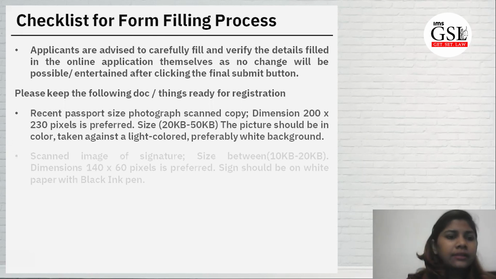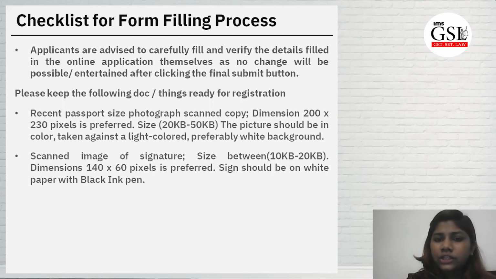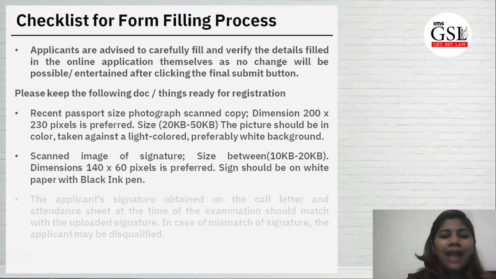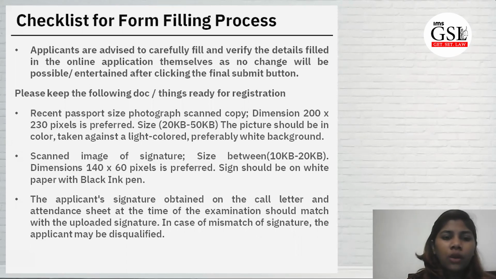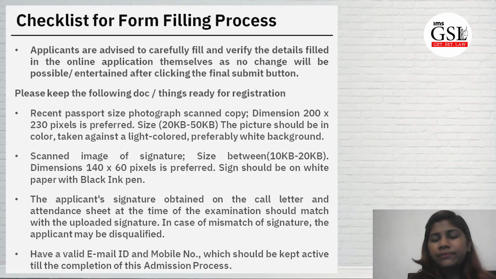Okay. And scanned image of the signature, again, same thing, 10 KB to 20 KB. Dimension should be 140 by 60 pixels. And the sign should be on white paper with black ink. Make sure you do that as well. And the applicant signature obtained on the call letter and attendance sheet at the time of the examination should match with the uploaded signature. In case of mismatch of the signature, the applicants will be disqualified. So make sure you're making your own signature and a decent one.